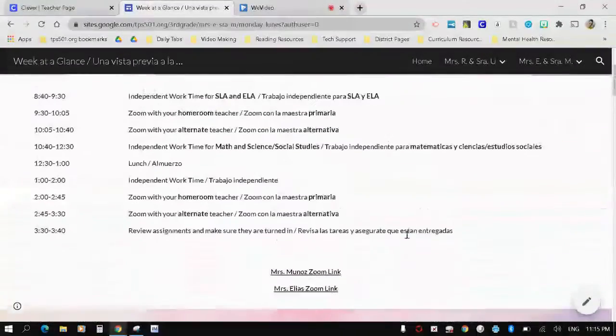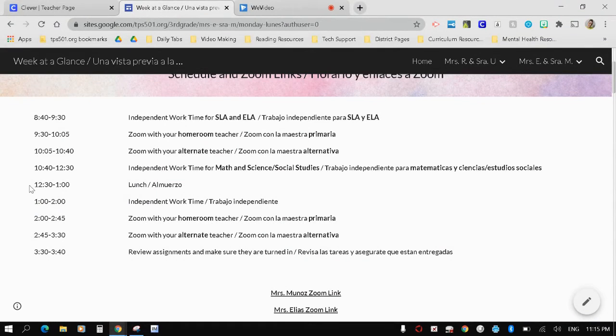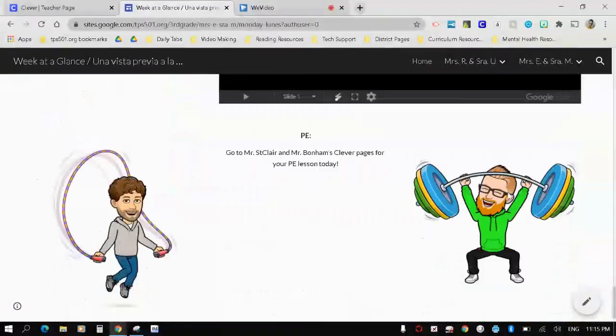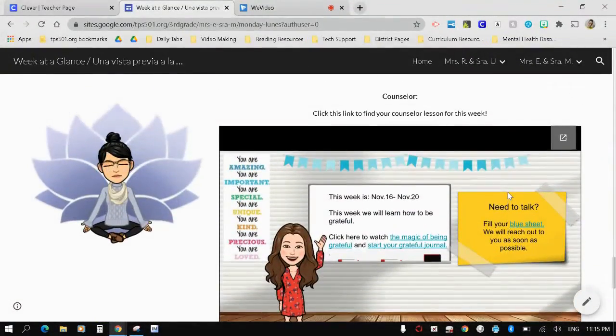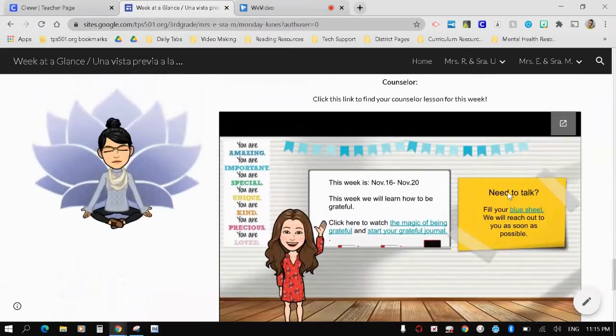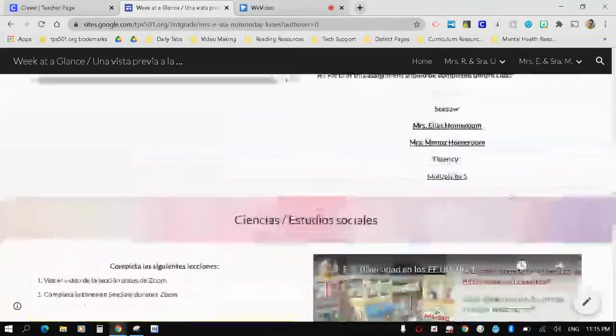Scrolling back up to the schedule now, you'll see that their lunch is scheduled from 12:30 to 1 o'clock. From 1 o'clock to 2 o'clock, they'll have a little bit more independent work time before they go to Zoom. This is a great time for them to review the counselor, PE, and music lessons, as well as library at the very bottom of the page. You'll see on Monday they have counselor and PE, and there's directions for all of those at the very bottom of the page.